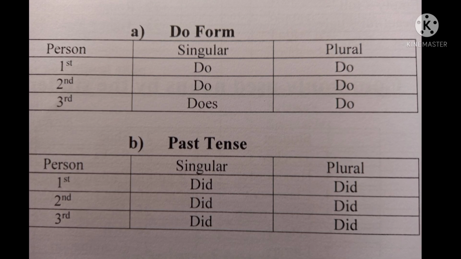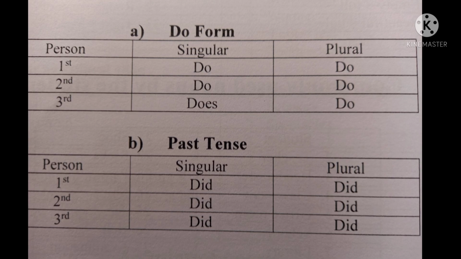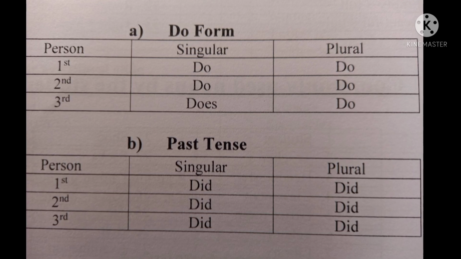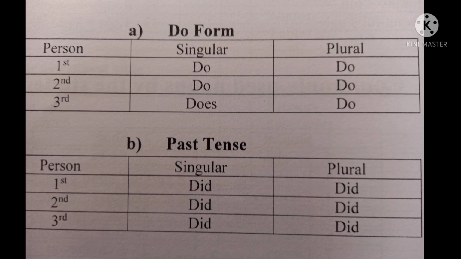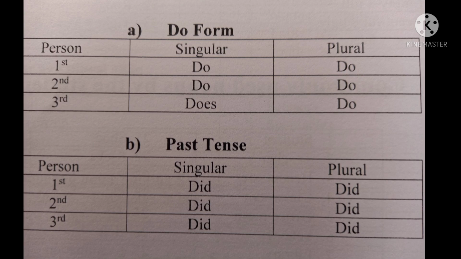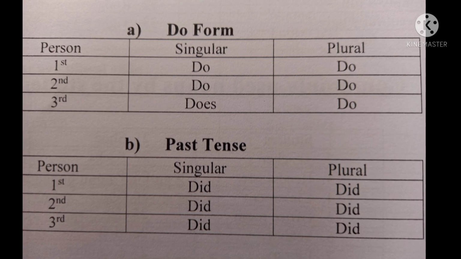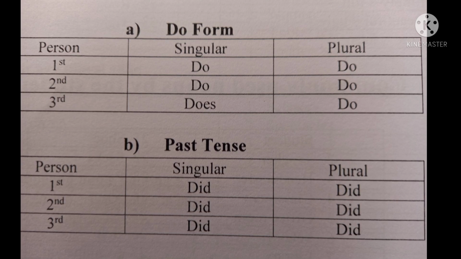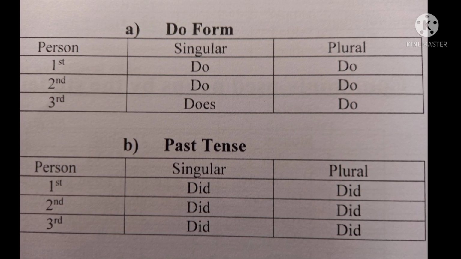Once again, under do form in present tense, first person singular do, first person plural do, second person singular do, second person plural is also do, third person singular is does, and third person plural is do.